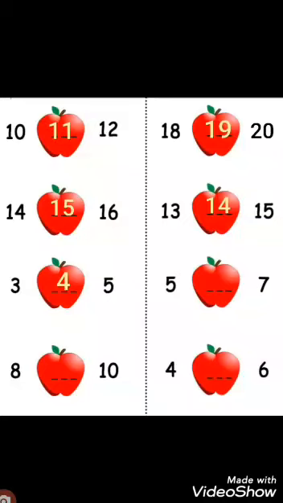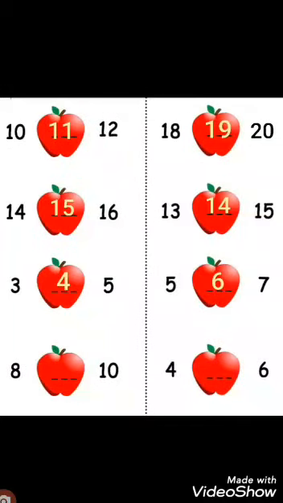Students, the first number is 5 here and the last number is 7 here. Now, tell me what comes in between. Tell me, dear students, how do we find? Yes, we will see what comes after the first number, which is 5 here. 5 is only a unit. Okay, dear students. Now, tell me what comes after 5.